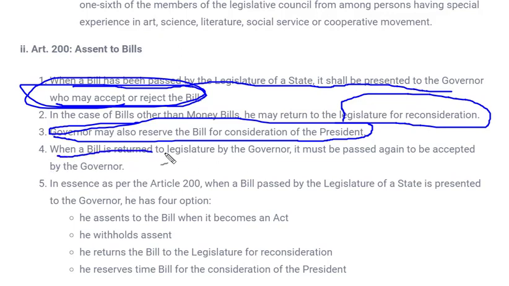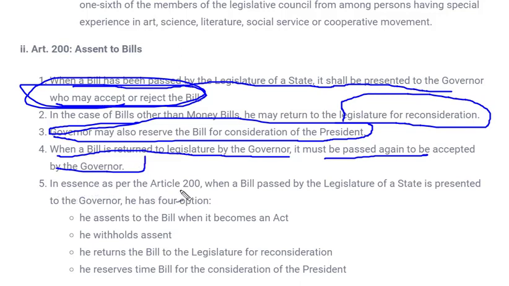When a bill is returned to the legislature by a governor, it must be passed again to be accepted by the governor. This point is also common in the case of the president. When a certain bill was not accepted by the president and it was asked for reconsideration, and once again it was passed by both houses without any changes, at that time the president has to give his assent to that bill. So it goes similarly over here.